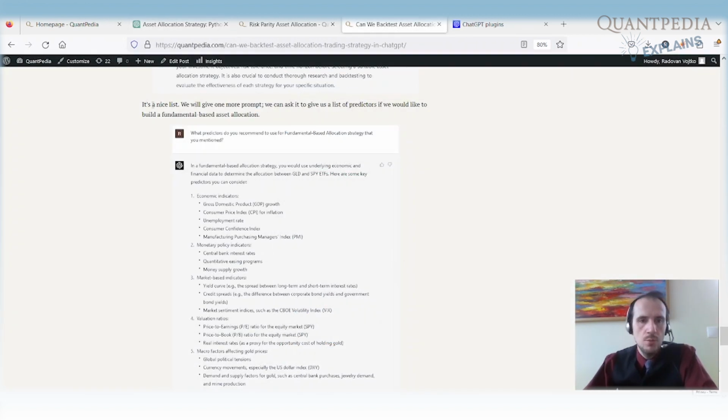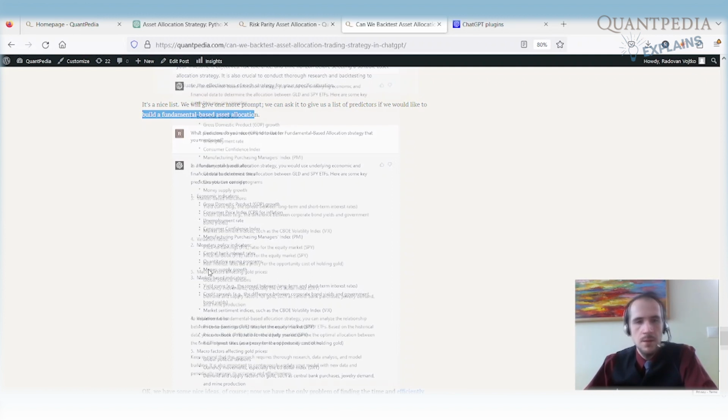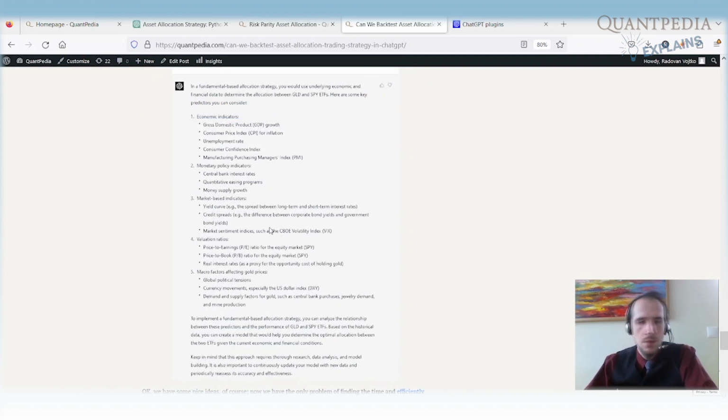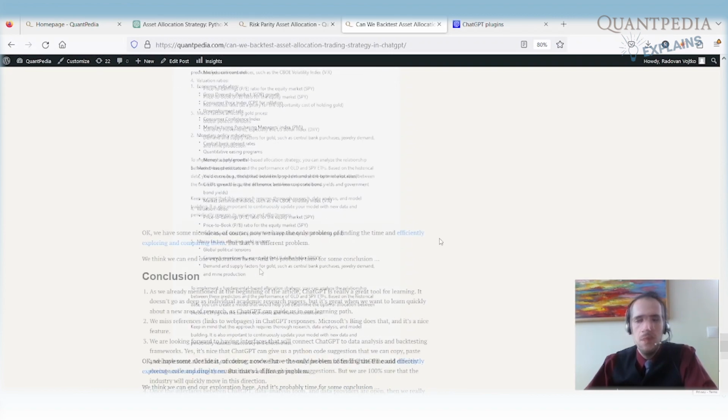We tried one more prompt: we asked ChatGPT to give us a list of predictors on top of which we could try to build a fundamental-based asset allocation, and it gave us a really nice and very good list. Once again, ChatGPT doesn't have data for them and doesn't have an interface, so we would need to test it ourselves. So what is the conclusion?